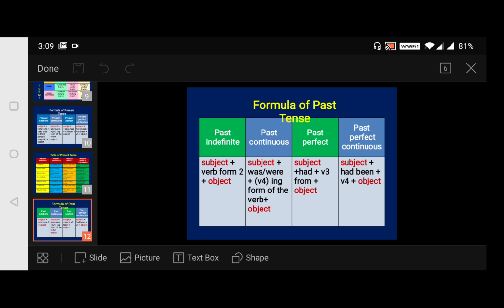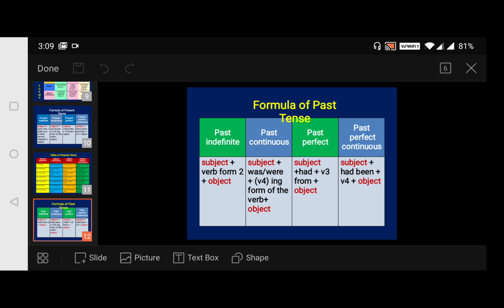Now look at the structure here. Formula of the past tense, past indefinite or simple past: subject plus the verb in V2 form, plus object. While speaking or writing about past situations or actions, we use verbs in the past tense, just as I told you, V2 form. The past tense of many verbs is formed just by adding ed to the base form of the verb. If you add ed, then the verb becomes past. The same form is also applied in the past participle.